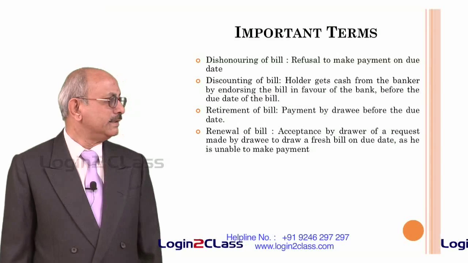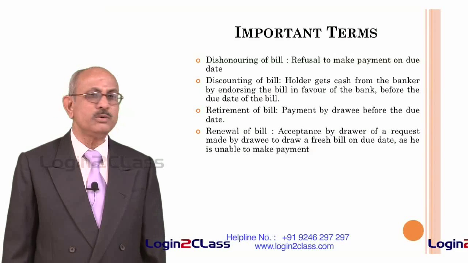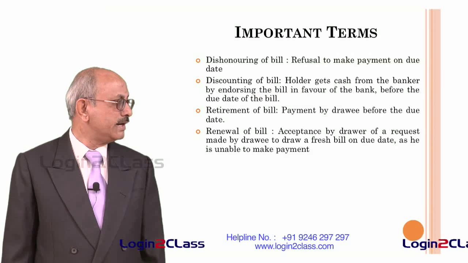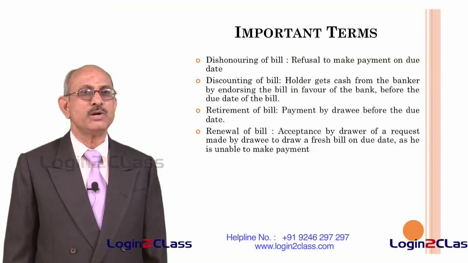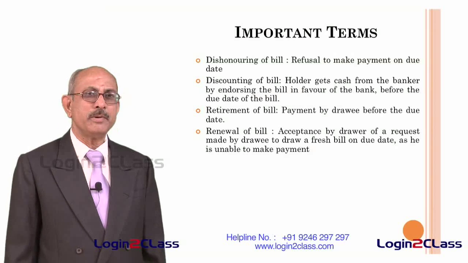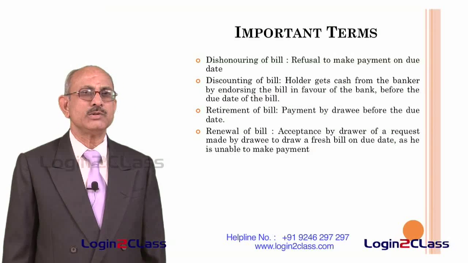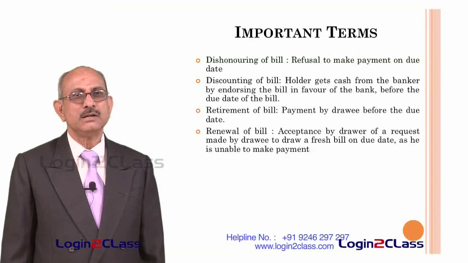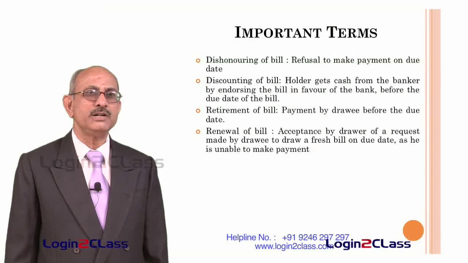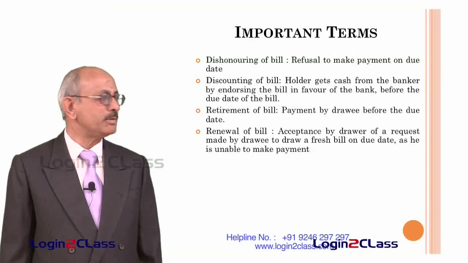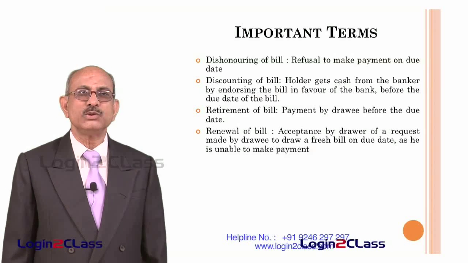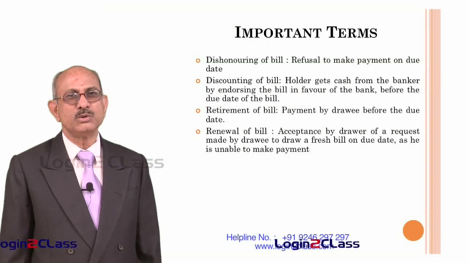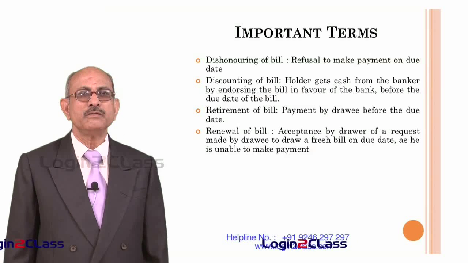Renewal of a bill is acceptance by the drawer of a request made by the drawee to draw a fresh bill on the due date as he is unable to make payment. Normally, if the drawee is not able to make payment on the due date, he may request the drawer of the bill to draw a fresh bill for the amount and with a different due date, so that he will be able to pay it on that particular date. Such a thing is known as renewal of a bill. That means the old bill is cancelled and the bill is renewed. That means a fresh bill is issued with a fresh due date.